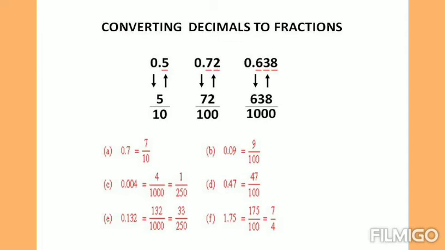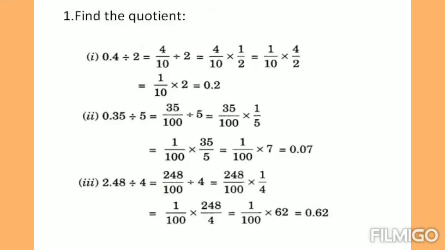A few more examples. 0.7 can be written as 7 by 10. 0.004 can be written as 4 by 1000. Since we have 3 places after the decimal point, your answer will be 4 by 1000. If you want, you can reduce further. Okay. 0.132 can be written as 132 by 1000. 0.09 can be written as 9 by 100. So, children, the number of decimal places shows you the number of zeros in the denominator.